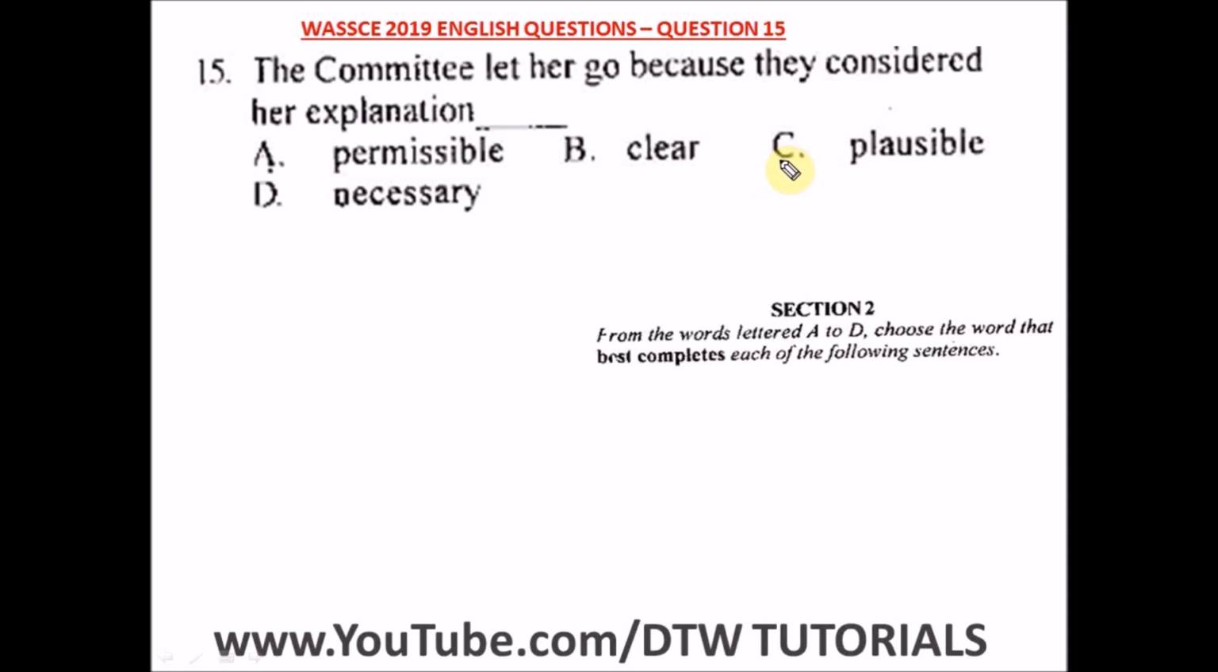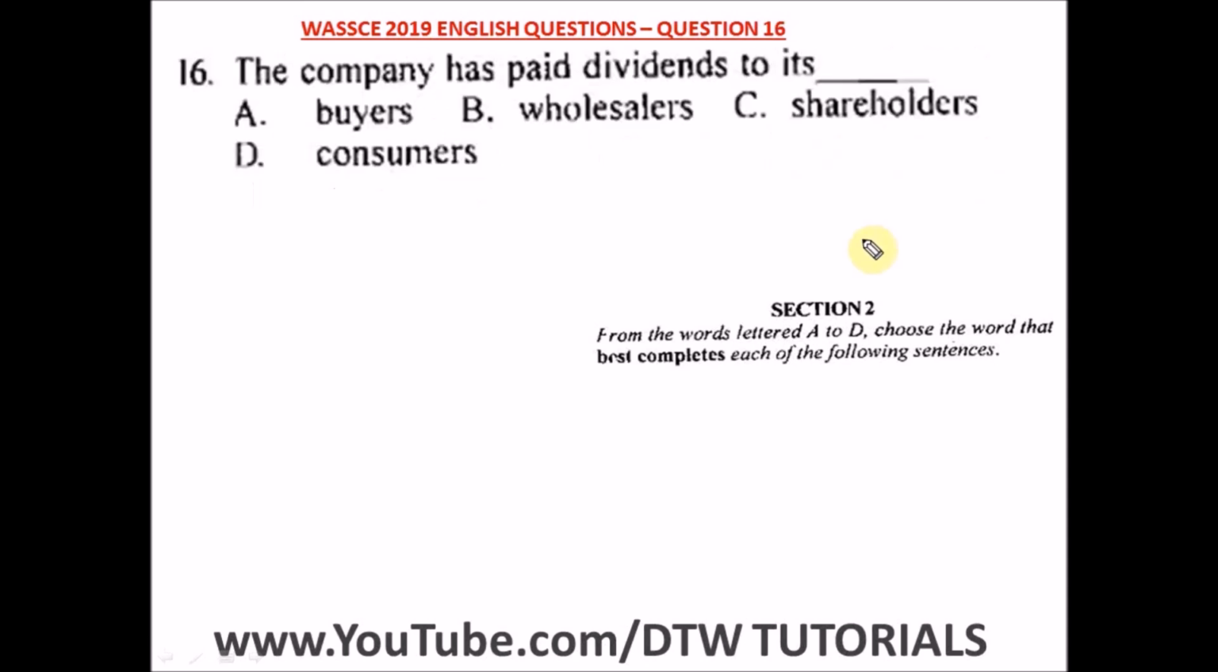All right, to someone, that's the person makes a statement or an argument that is believable. And D says necessary. Necessary just means being a necessary explanation. No. So here the committee found the interview with her, or interrogation with her, was plausible. The explanation was believable and credible. Okay, so the right option here is what? Option C, which is what? Plausible. Question 16 of the WASSCE 2019 English past question, that's your WAEC English exam.